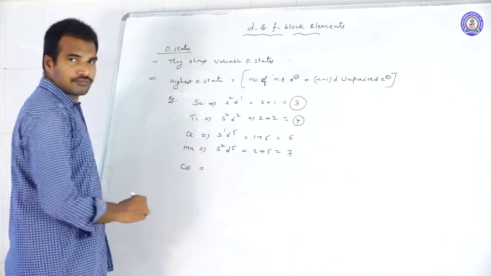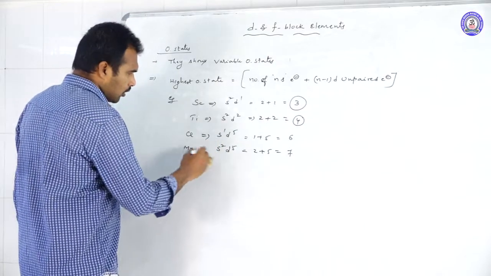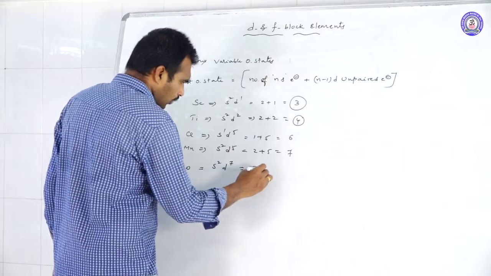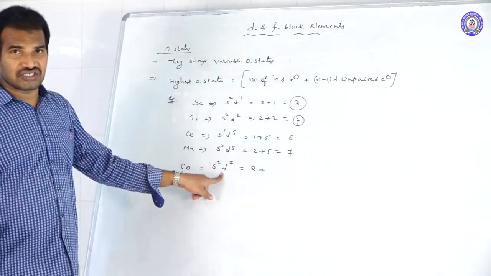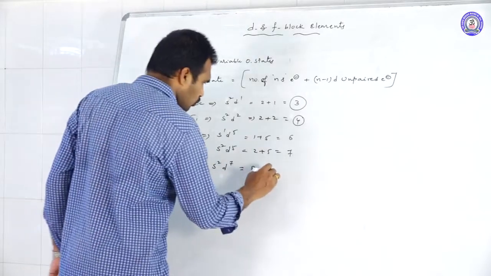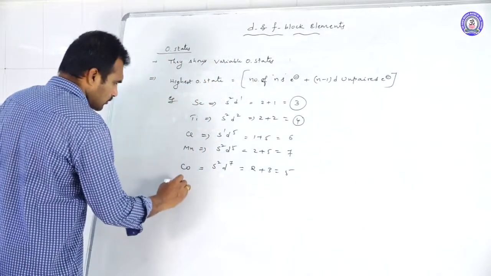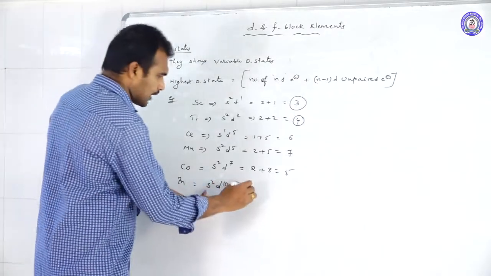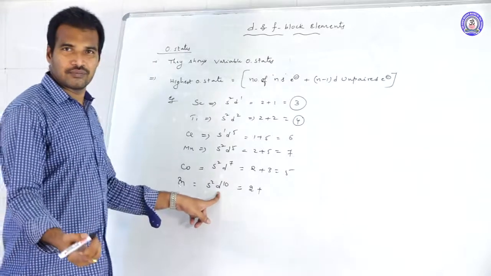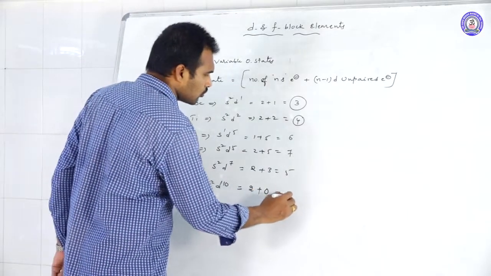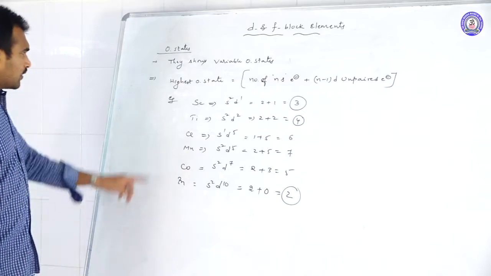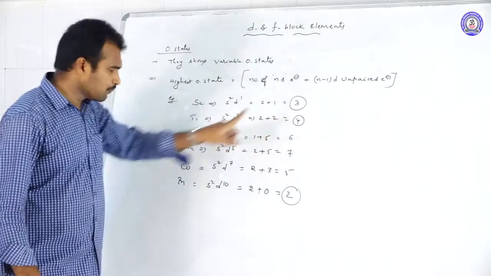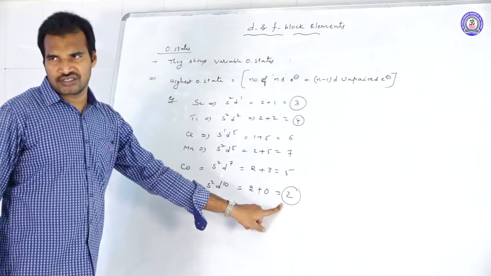Cobalt, if you take 4s2 3d7, what is that? 2, and how many unpaired electrons? d7 configuration means only 3 unpaired electrons are there. So 2 plus 3, that is equal to 5. Zinc, 4s2 3d10, so 2 s electrons, and d10 means no unpaired electrons. So 2 plus 0 is equal to 2. So scandium can show only one oxidation state, plus 3, and zinc can show only plus 2 oxidation state.